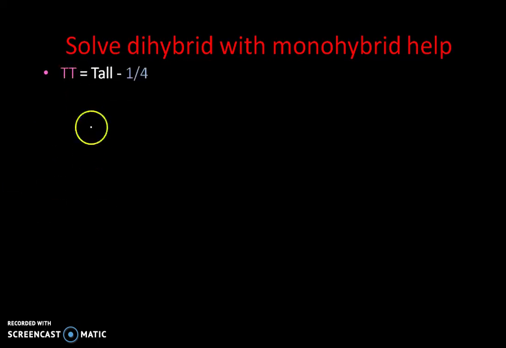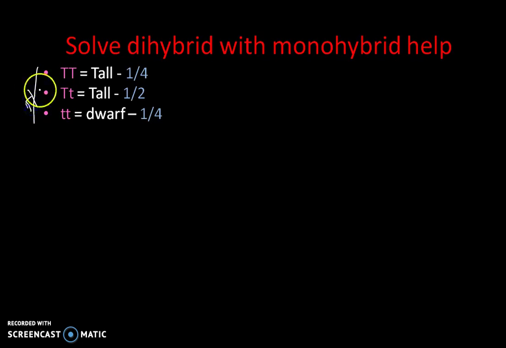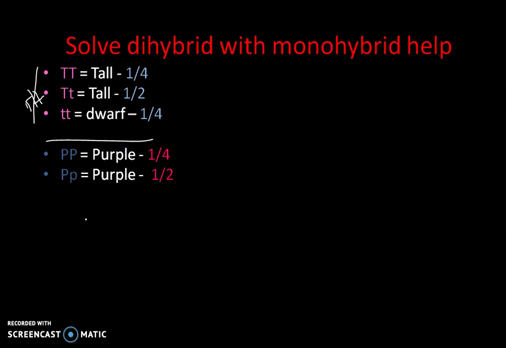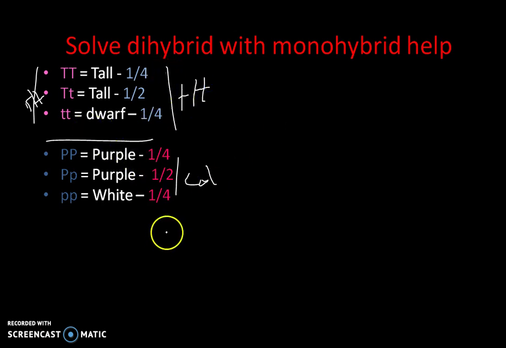For example, I'm writing the monohybrid cross that I have done earlier. This is the monohybrid for height. Next, I move on to the purple color, same monohybrid. I will separately do the monohybrids of both these characters. So this one is the color, and this is the height. I have taken two characters separately.